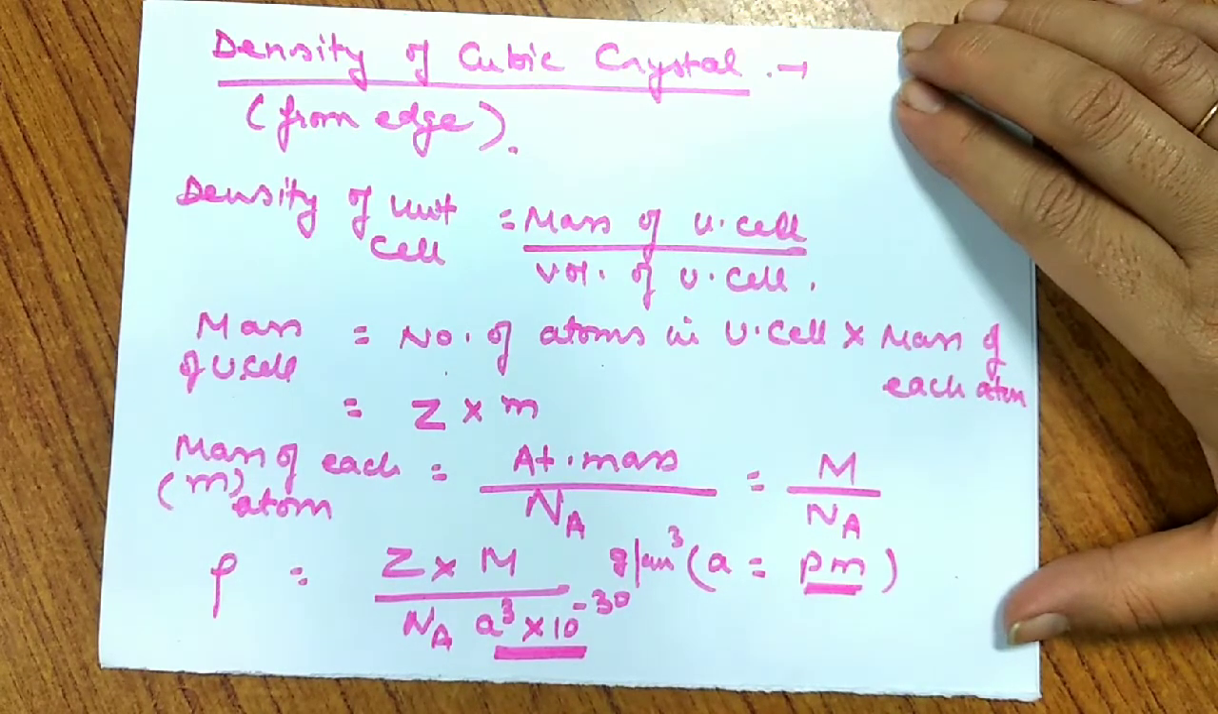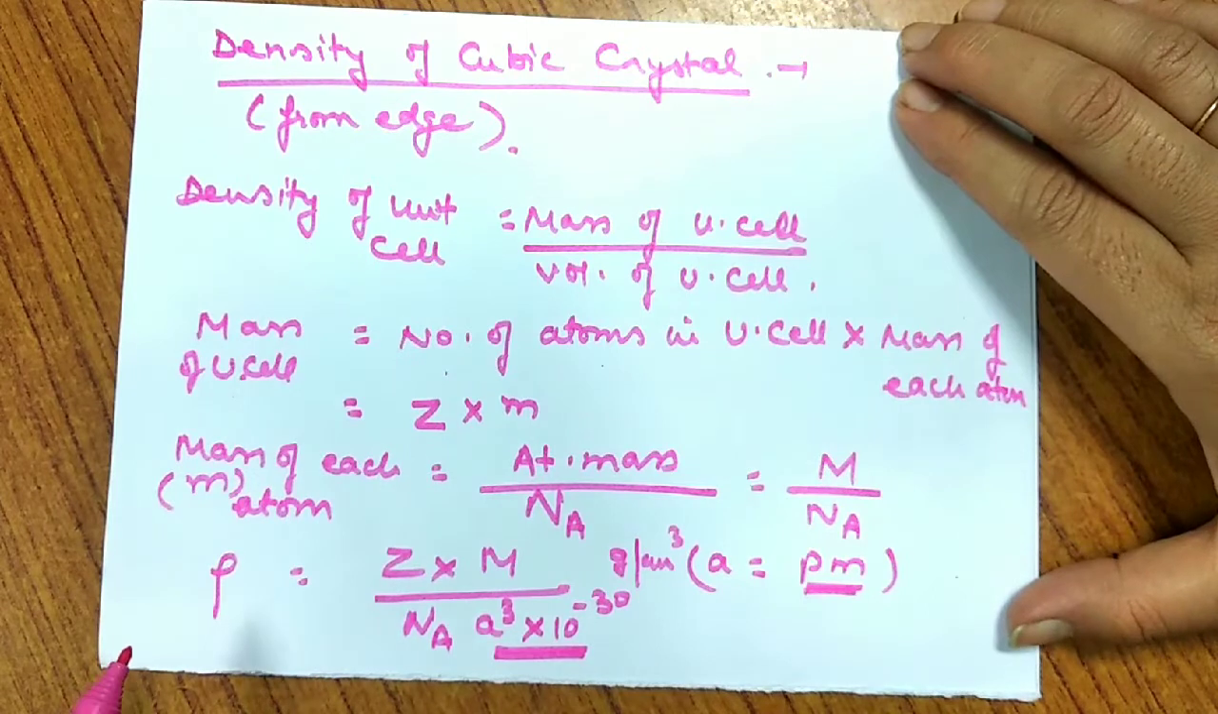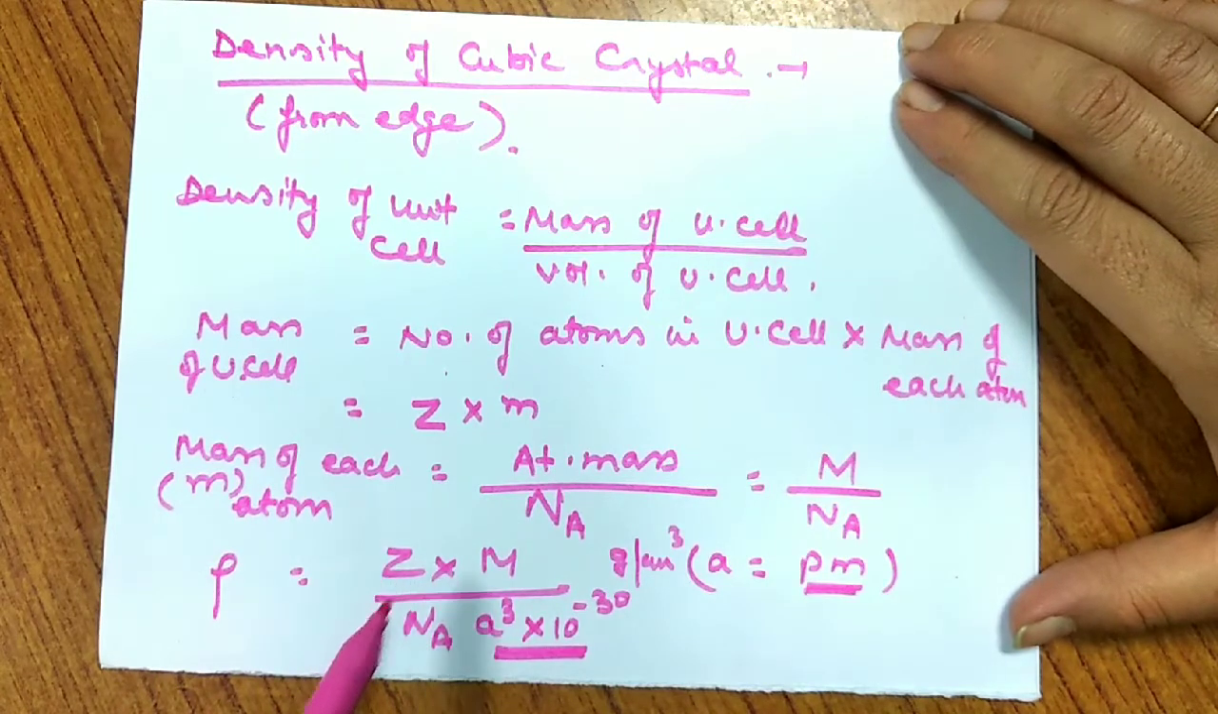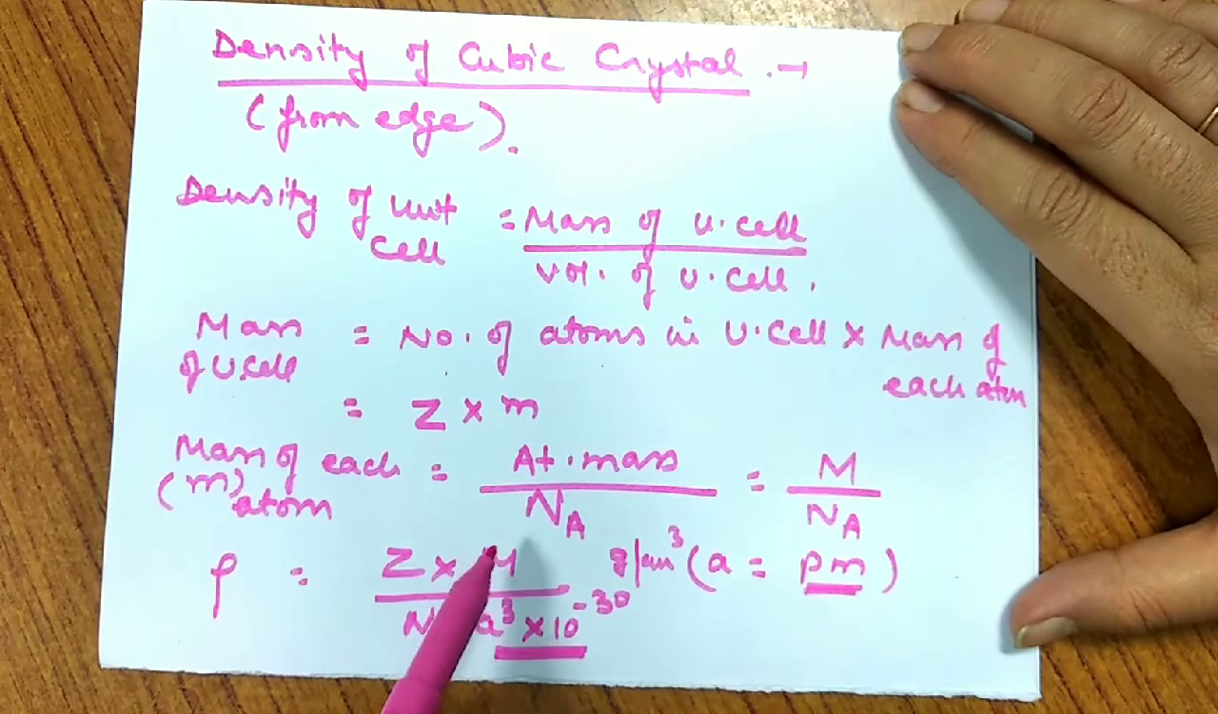So this is how we can calculate the value of density using this formula, if we know Z, if we know atomic mass, if we know Avogadro number, if we know a. So we can calculate density. Or somewhere in some question, you are supposed to find any of these parameters out of these 5. You are supposed to calculate Z also.